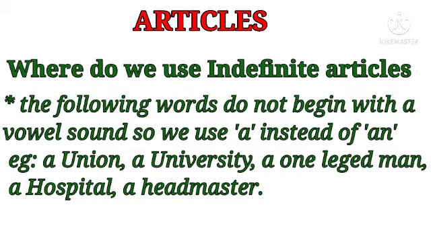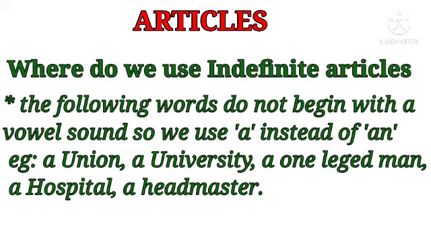The following words do not begin with a vowel sound, so we use a instead of an. See the example: a union. Union, U is a vowel letter but there is no vowel sound. See umbrella: in umbrella there is a vowel sound, but in union, U, there is no vowel sound.